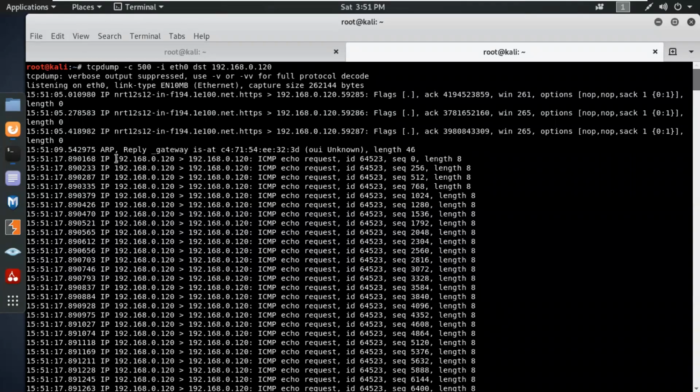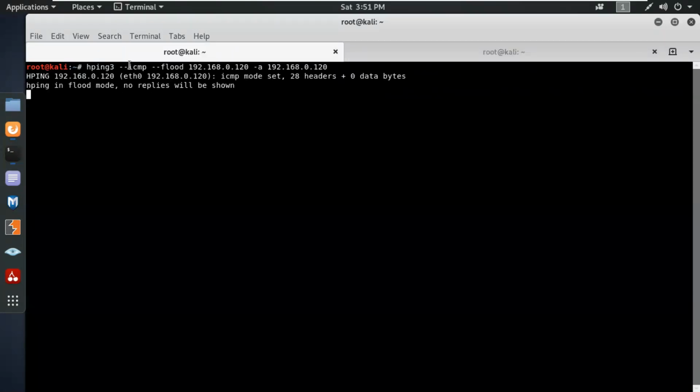So what basically they are doing, we are generating the packet from another source, but it's visible that the source and destination are the same at the victim end. Yes, so it's like an illusion or a lure. Okay. So it depends on the type that you're using. We are using -a.